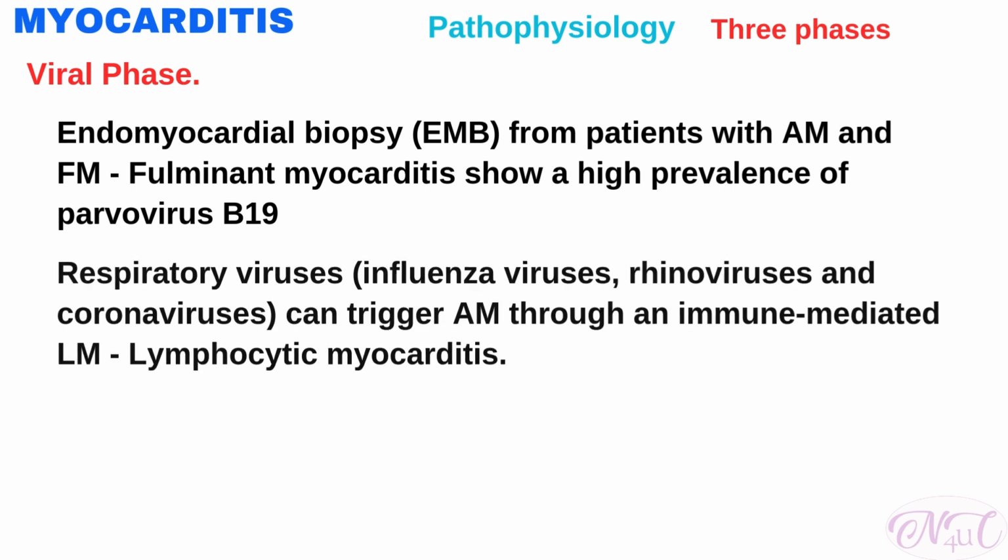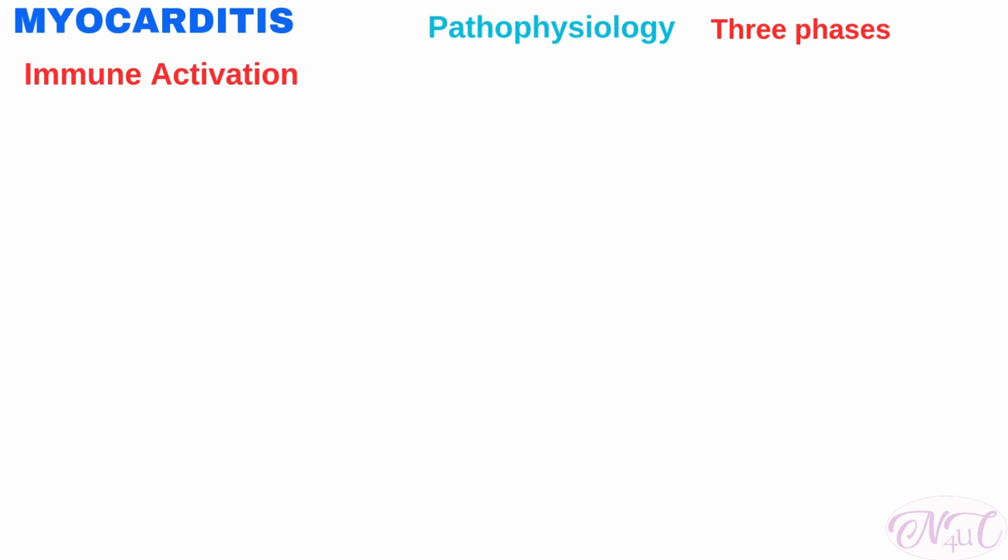Nowadays, it is believed that common respiratory viruses like influenza viruses, rhinoviruses, and coronaviruses can trigger acute myocarditis through an immune-mediated lymphocytic myocarditis.